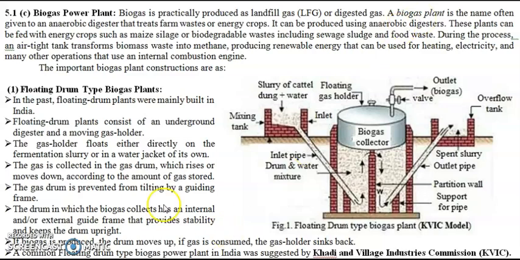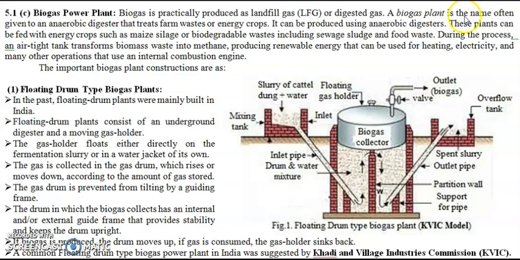So now it is clear that biogas is the byproduct of anaerobic digestion that takes place in a biogas power plant. Now let us see what is a biogas power plant, and we will also discuss how the biogas is produced in a biogas power plant. Now here biogas is practically produced as landfill gas, LFG, or digested gas. So here we can see there are two names of biogas. You can call it LFG or digested gas.